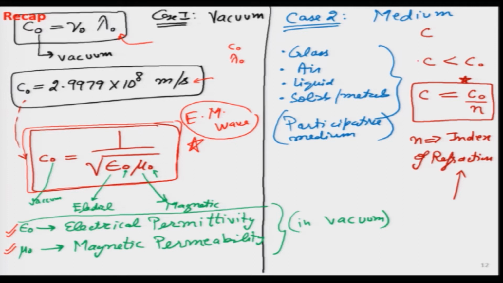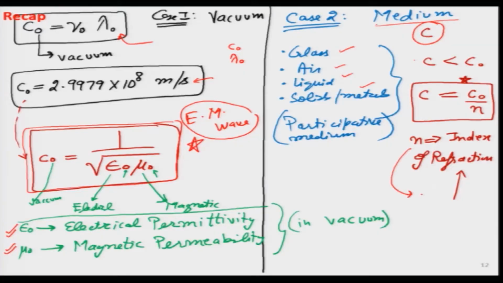If we are calculating similar values in a particular medium, which could be glass, air, liquid, solid or any other medium, then we remove that subscript naught and represent the speed of light as just C, which is a reduced value of the speed of light. So, when light, an electromagnetic wave emitted by the sun, travels a huge distance, comes through our atmosphere, and enters a swimming pool, going through water, its speed actually changes.